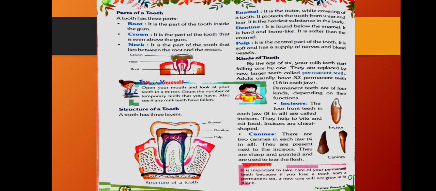These are 8 in all, 4 in the upper jaw and 4 in the lower jaw. And what is their function? They help to bite and cut food. Incisors are chisel shaped.